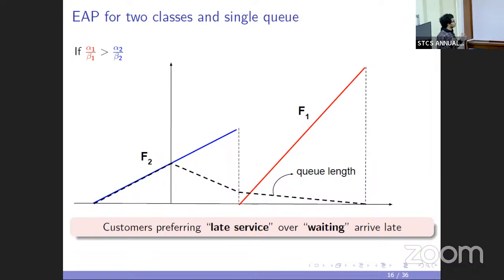So this is something true for the single queue setting, that whenever I have multiple classes of customers, they will always arrive over disjoint intervals. They cannot arrive over overlapping intervals.